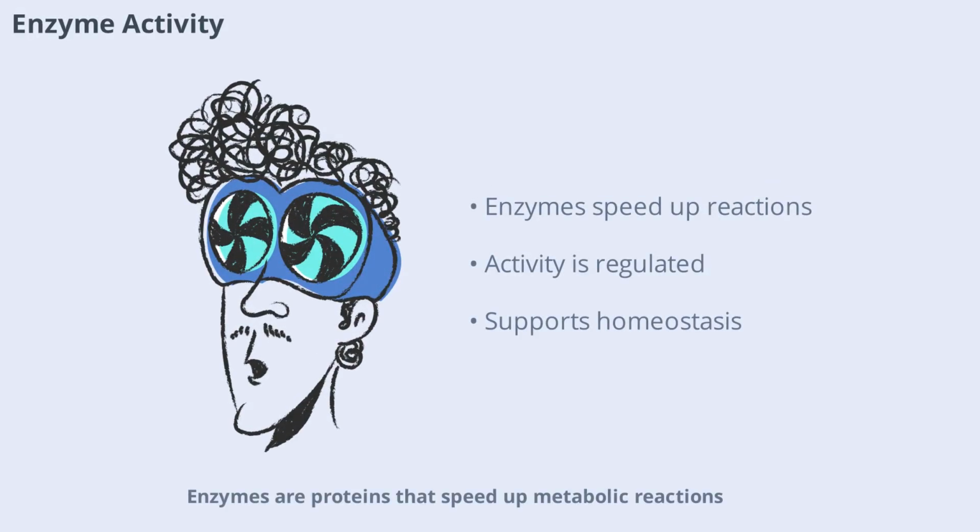Enzymes are proteins that speed up metabolic reactions. Their activity is carefully regulated to match your body's needs. If conditions change, like temperature or pH, enzyme activity can increase or decrease. This fine-tuning helps maintain homeostasis by ensuring that metabolic reactions happen at the right speed and in the right place.